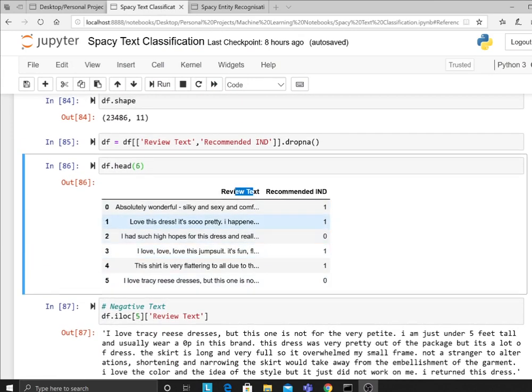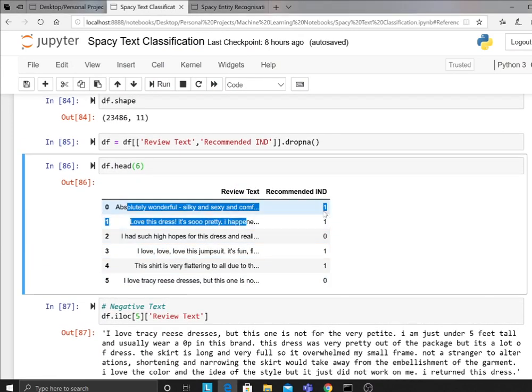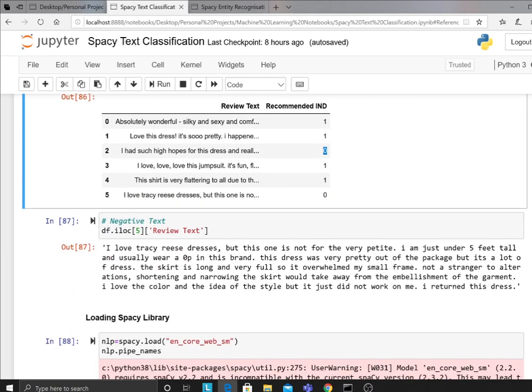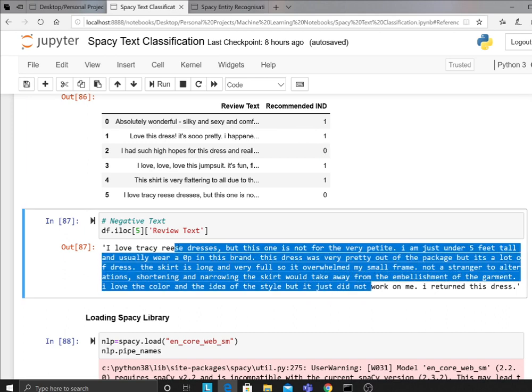So this is how the data looks like. You have this beautiful text with the label. For example, "I had such a high hopes." So this is kind of a negative, so it's a zero. Now, what you will learn in this series is how we could create data, since spaCy takes data in a particular format. I'm about to teach you all of that. So I just wanted to show you a negative text, how it looks like. "I love Tracy Reese dresses, but this one is not for very petite. I'm just under 5 feet tall." So that's a negative comment. I just wanted to print that.